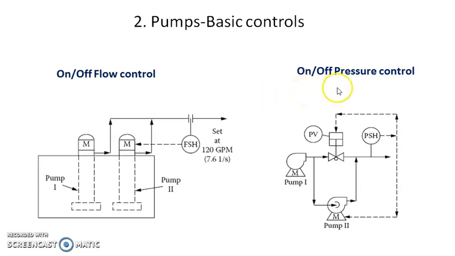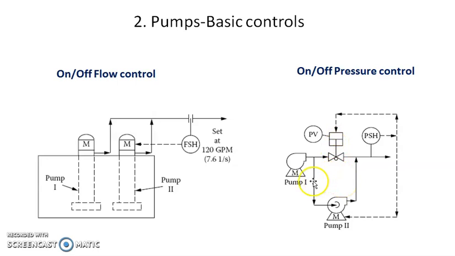Then the next on-off control scheme is given. This depends upon the pressure. Means it is called on-off pressure control. Now here in that scheme, if you see, two pumps are used. These two pumps are connected in series, and the second pump's output is a discharge, and this discharge line has a measurement of pressure, means a pressure switch is used. Now here, suppose a limit is set at the pressure switch. If the pressure is below the limit, at that time it will close this valve which is used for the bypass of the second pump.